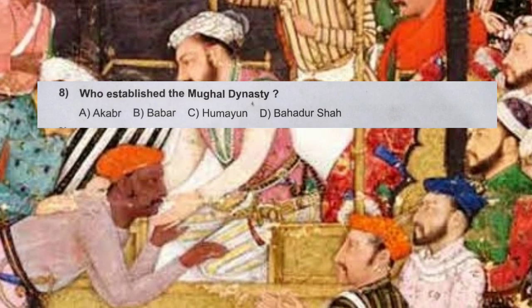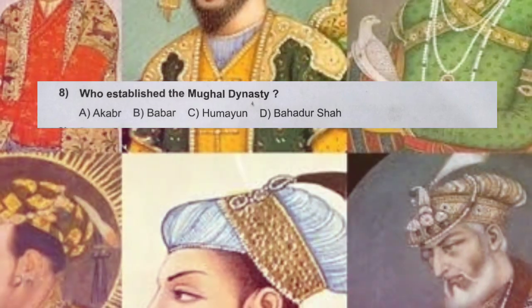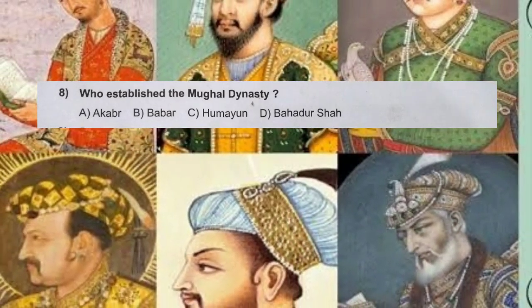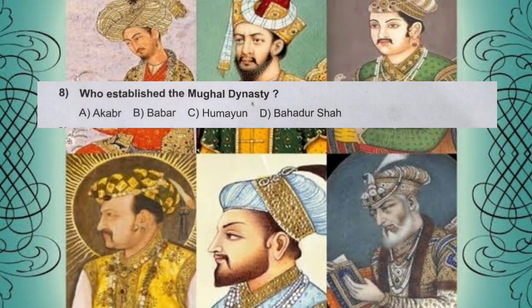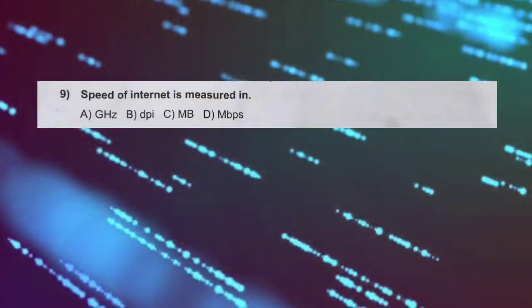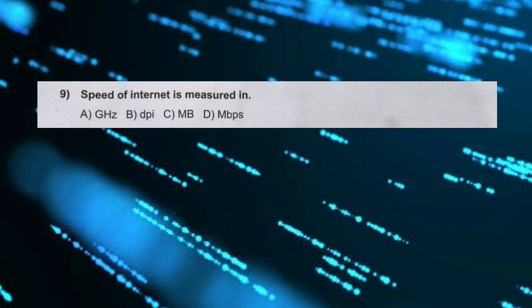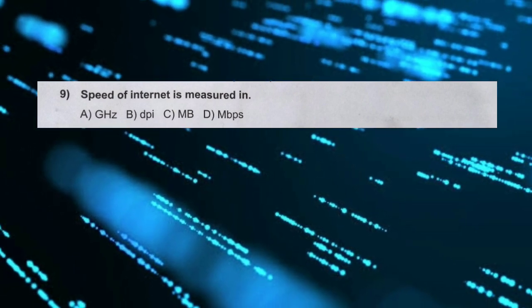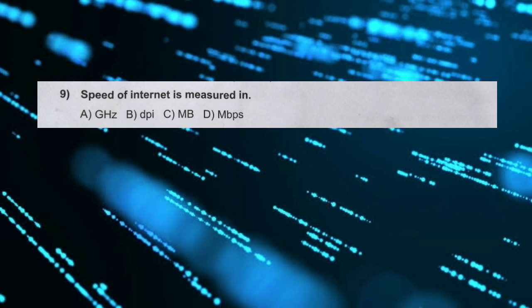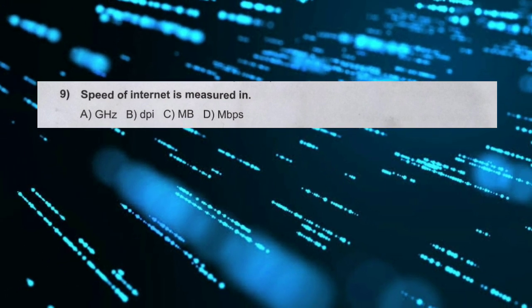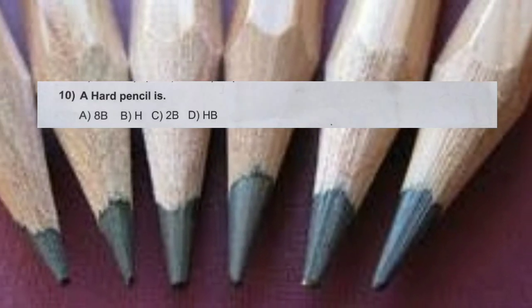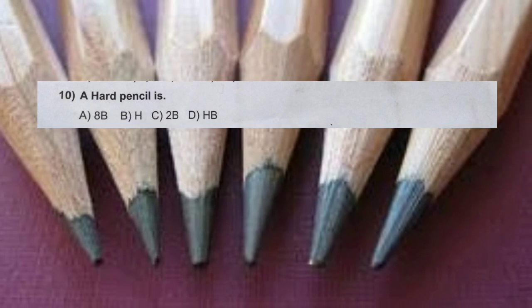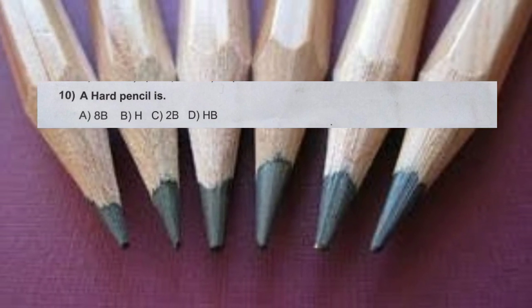Question number 8. Who established the Mughal dynasty? Options are A. Akbar, B. Babur, C. Humayun, D. Bahadur Shah. And the correct answer is B. Babur. Question number 9. Speed of internet is measured in A. Gigahertz, B. DPI, C. MB, D. Mbps. And the correct answer is D. Mbps. Question number 10. A hard pencil is A. 8B, B. H, C. 2B, D. HB. And the correct answer is B. H.